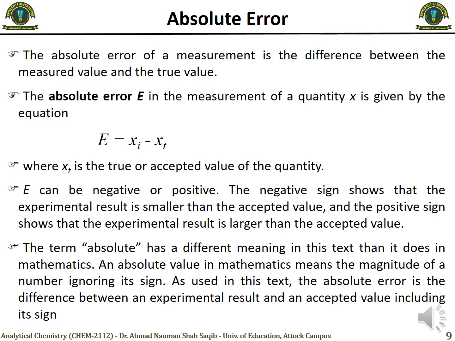If the value of E is negative, it means that our result is smaller than the accepted value, and if it is positive, then it shows that our experimental result is larger than the accepted value. One thing should be clear here: the term absolute that we use is different from what is used in mathematics, because in mathematics if we use the term absolute, it means the magnitude of the number irrespective of its sign, whether you use minus or plus, it doesn't matter. However, here when we use the term absolute error, it just means that we are comparing our experimental result with the standard or accepted value, including its sign.